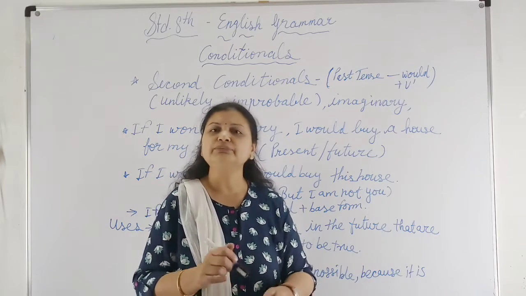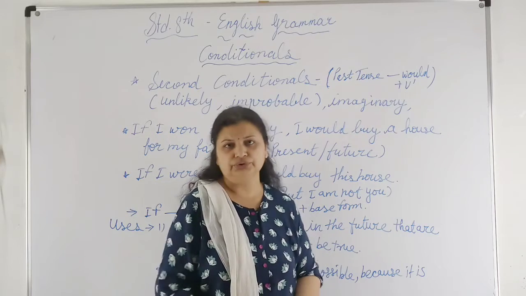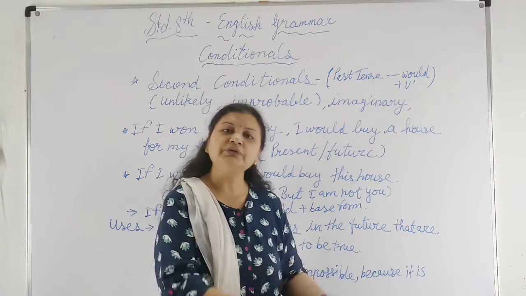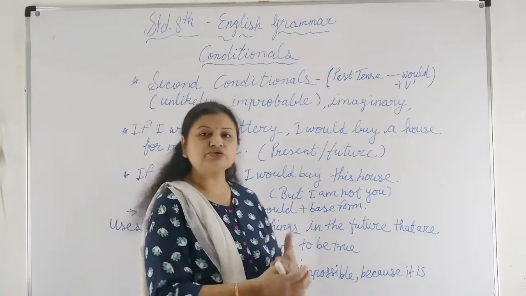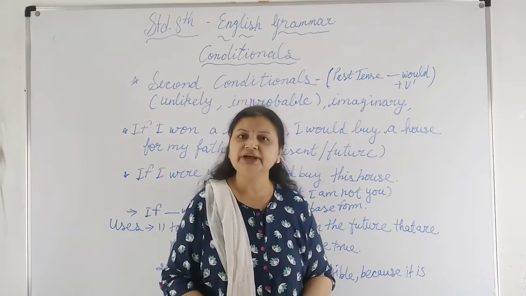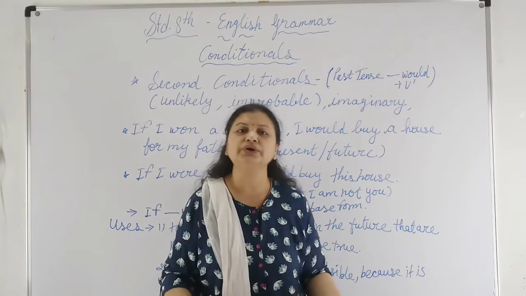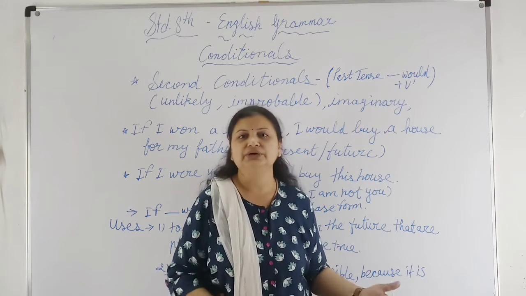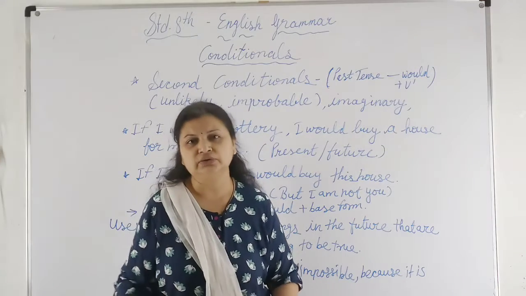Right now I do not have any lottery, but if I won a lottery, then I would buy a house for my father. The condition is totally unreal because right now I do not have any lottery, and in the future I am not going to buy any lottery. So in that condition we can use the second conditional clause.